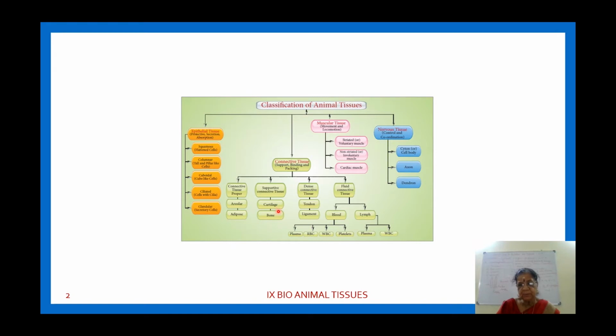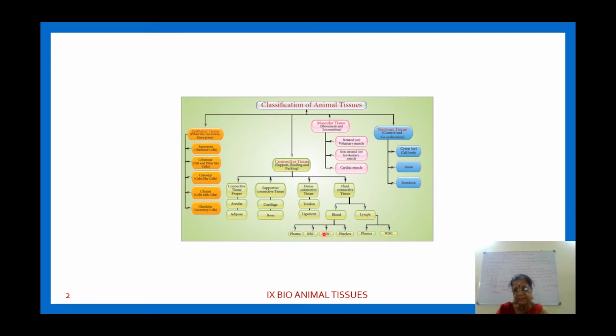Cartilage is similar to bone but with flexible nature, whereas bone is hard and rigid. Then dense connective tissue as tendon and ligaments. Whereas fluid connective tissue is of two parts, blood and lymph.